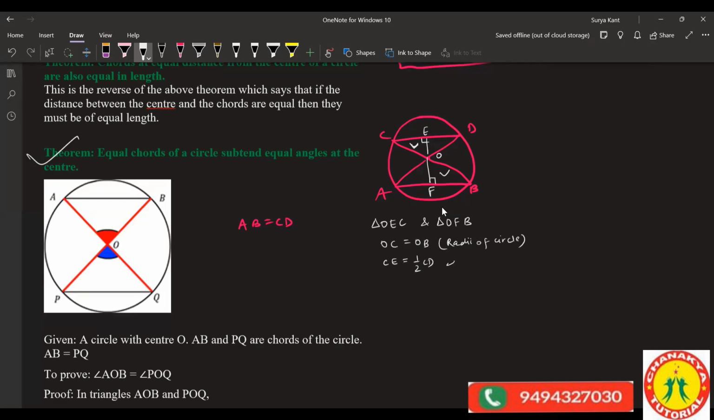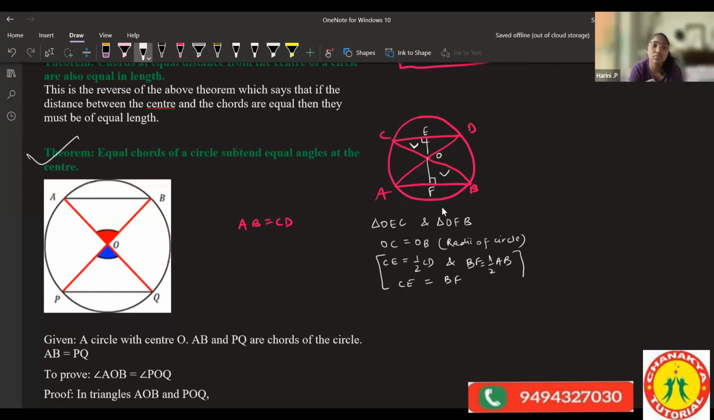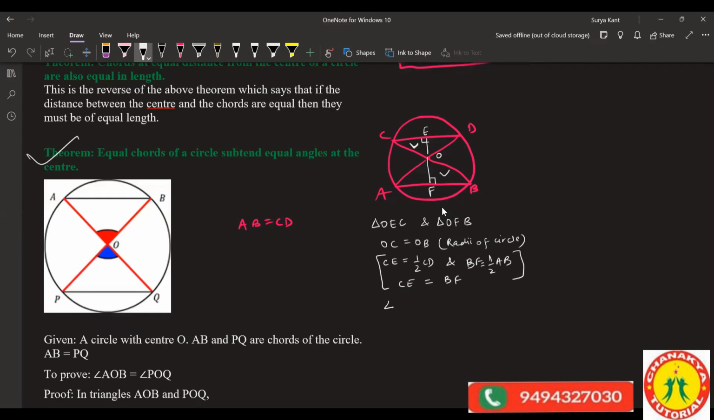And the next, angle OCE equals angle OBF, correct or not? Why can we write this? Because OC is equal to OD and the next, OA is equal to OB. If two sides are equal, then your angles are also equal. Understood?